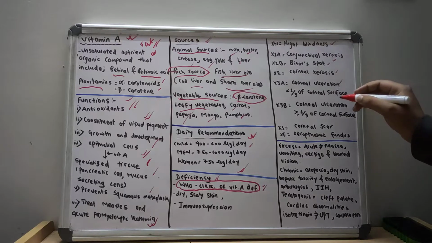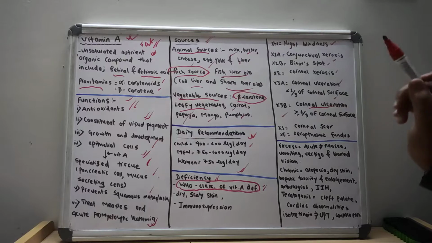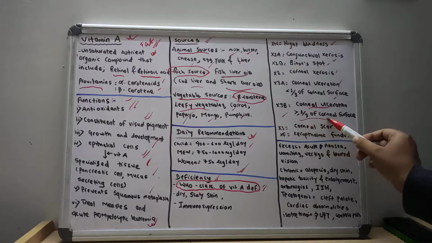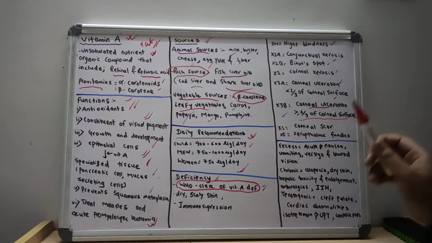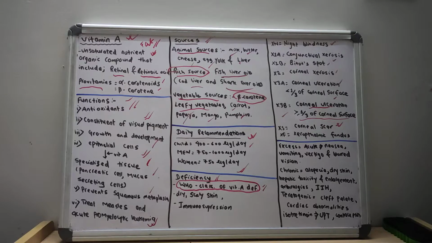of the corneal surface. X3B, the corneal ulceration, includes greater than or equal to one third of the corneal surface, whereas XS denotes the corneal scar and XF denotes xerophthalmic fundus.